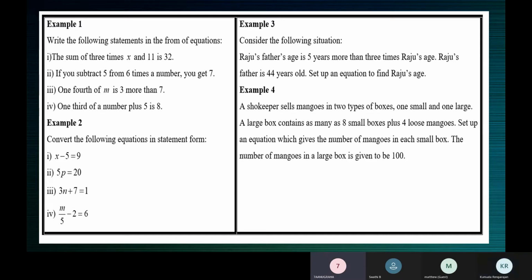Ma'am, 3 times x and 11. How do you represent 3 times x? 3x, ma'am. What is the other one? 3x plus 11, ma'am. Very good.